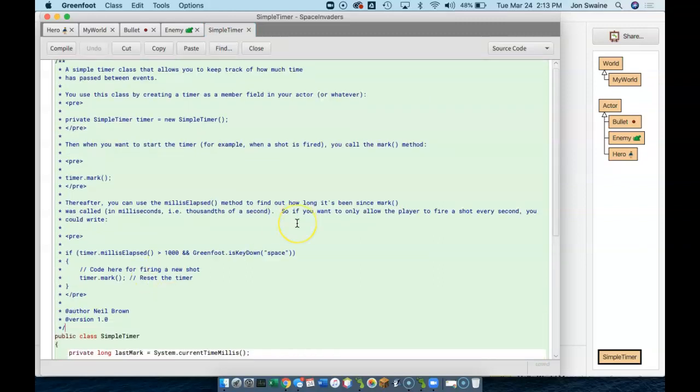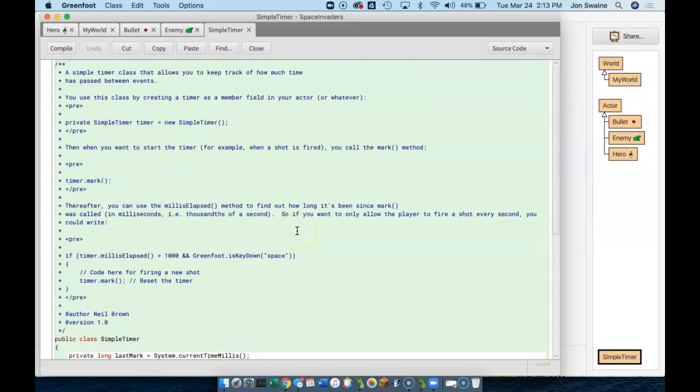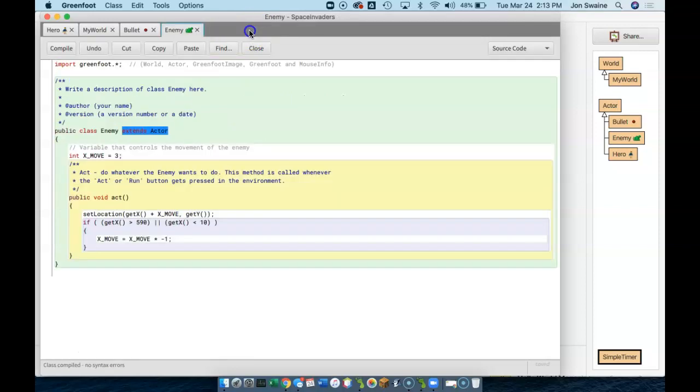Now the interesting thing is that this is a pre-made library, and we're allowed to go in here and alter stuff, but we don't want to. So leave this alone. I opened it so you could take a look, and you should read through it if you want to, because what you're seeing right here is what I'm going to do. But don't change the code in the SimpleTimer. That would be like me buying a new engine for my car and then deciding to open up the engine and tinker around, and I do not want to do that. I just want to use the engine.